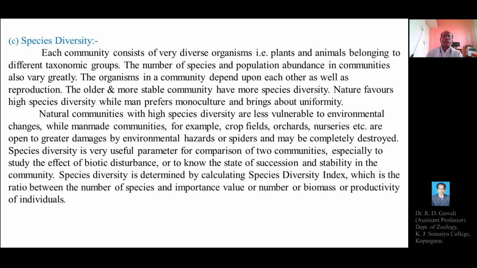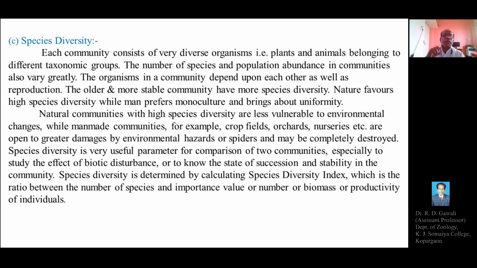So whatever the man-made communities that have either monoculture or a single species of plant grown as a crop in the agricultural field, this brings about uniformity in the community. Usually nature favors high species diversity, but man prefers the monoculture system, which brings about uniformity in agricultural practices while cultivating crops in the field.